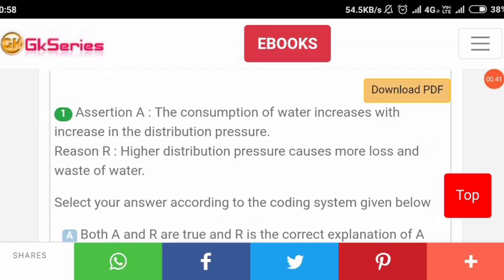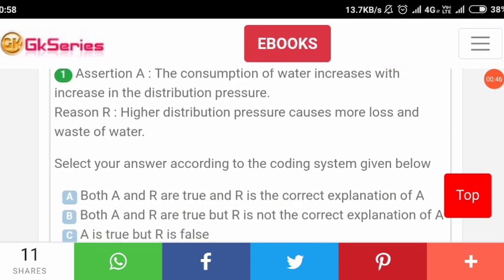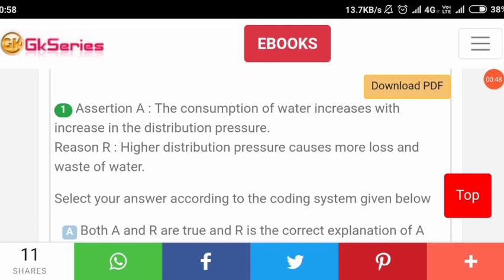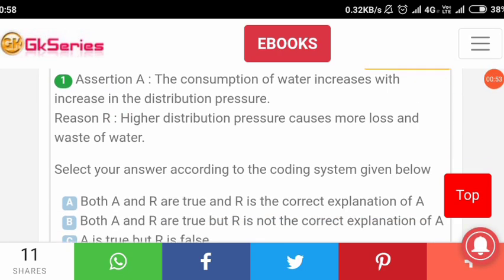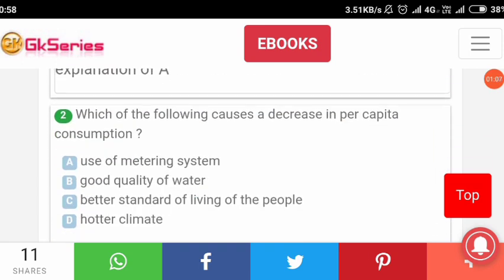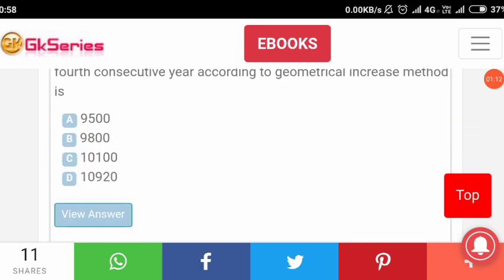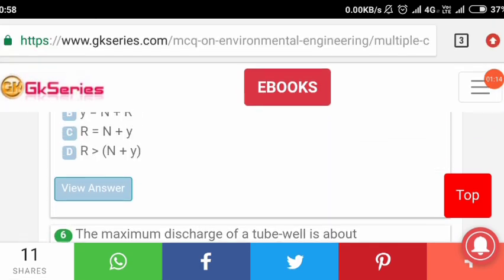You can see here question number 1 is assertion and reasoning 1. This kind of question is also available with the options, and to know the answer is also very easy. You should read the question first, then try to solve it on your own, and then click on the view answer option. After clicking on view answer you will see what the correct answer is, and here it is given that both assertion and reasoning are true and R is the correct explanation. Similarly you can go and check all these questions. You can see there are also different questions over here, and the best thing, the most important thing, is that you should go back.